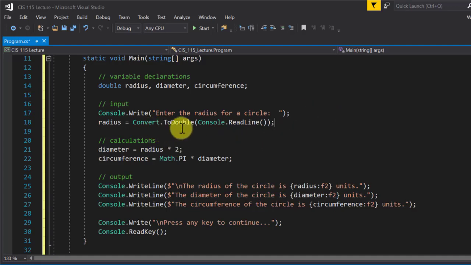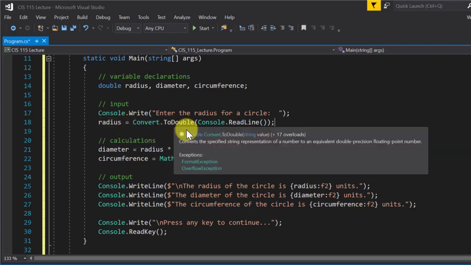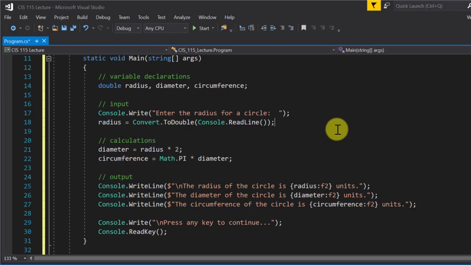Then I'm grabbing a value from the console and putting it in radius. And I'm converting it to a double first, because why? So I can get a floating point value, so I can have a decimal point. But ReadLine returns a string, so I have to convert it into a number so I can put it in radius, which is a double.